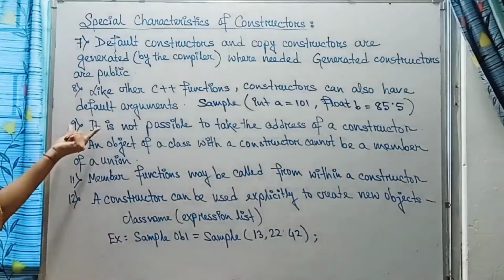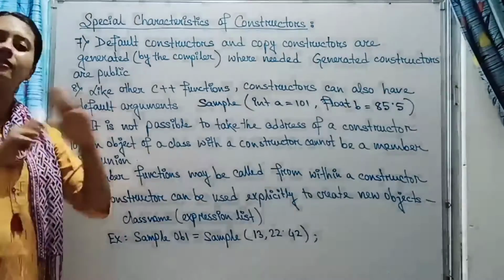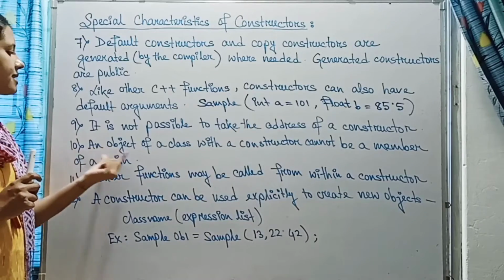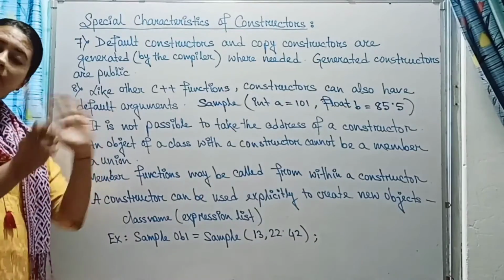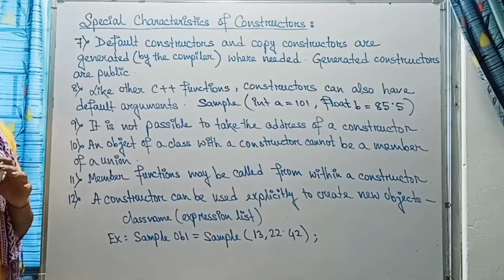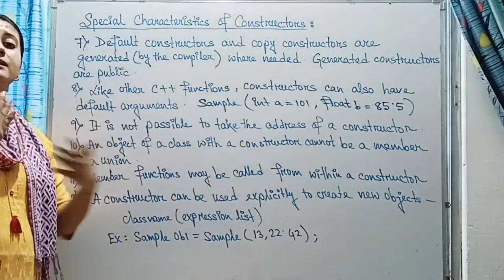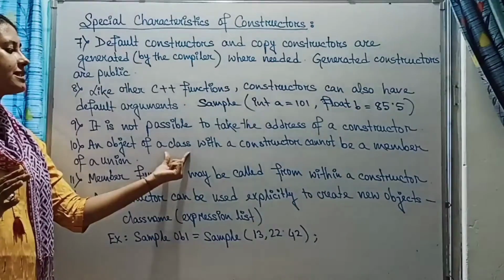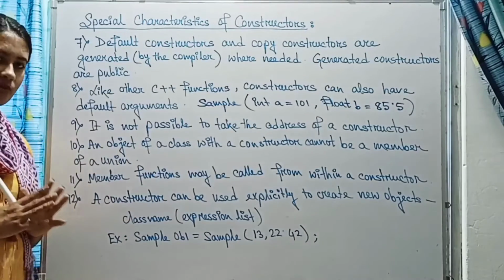Okay. Now number 9 is, it is not possible to take the address of the constructor. We cannot take the address of the constructor. This is the 9th characteristic. The 10th one is, an object of a class with a constructor cannot be a member of a union. We have discussed union in our previous lectures also, in chapter number 1. Union is not a matter for us to discuss elaborately, but just remember one thing, that if an object is there for a class with a constructor, then it cannot be a member of the union.